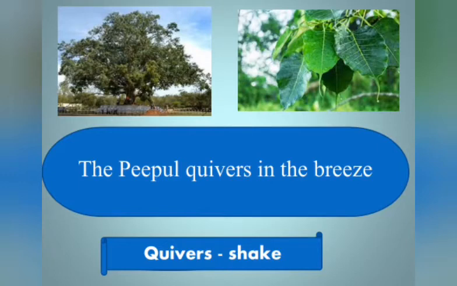Quivers means shakes. Okay, children, this is your second line from the tree's memory poem. The pupil quivers in the breeze. Is it clear to you? When the breeze blows, the leaves of the pupil tree shake very well. So that is why the poet said, the pupil quivers in the breeze.